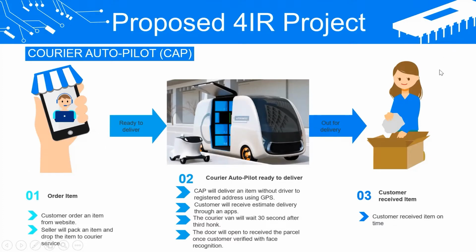So the customer must have the app to use this courier autopilot. Customer will receive the estimated delivery through the app. The courier van will wait 30 seconds after the third horn. The door will open to receive the parcel once the customer is verified with face recognition. Next, customer receives the item on time without delay.